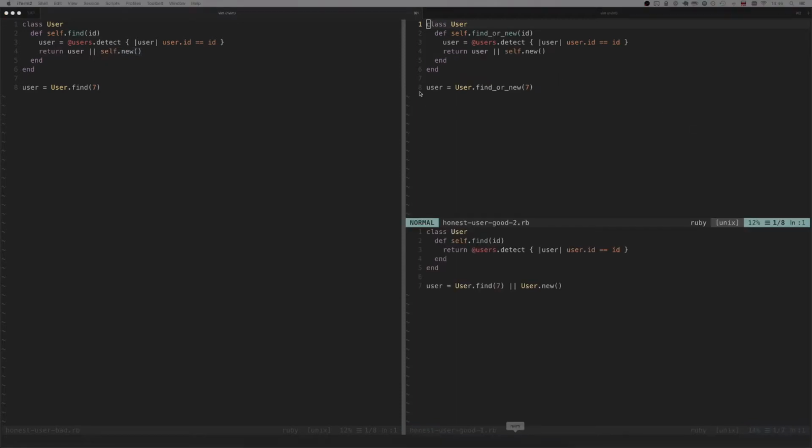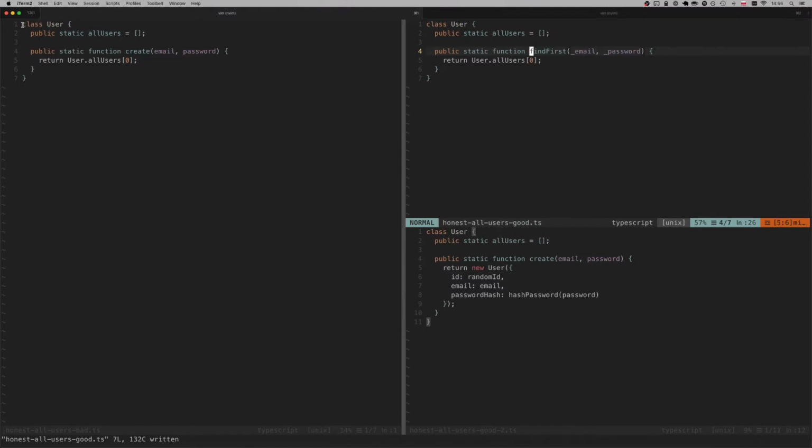So if we want to make this code honest, we have 2 options. First, we can rename this method. Let's call it find or create, find or new, find or build. Something that tells us that if this user is not found, then a new user will be returned. Alternatively, we can change the method body so that it only finds a user. It does not create a new user as a fallback. And then we can have a separate method called create or build or whatever, and we will use this as a fallback outside of the find method.